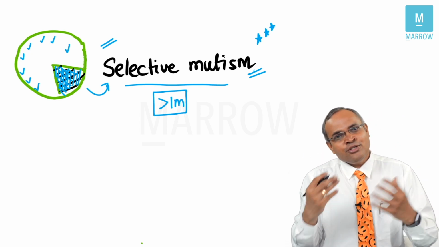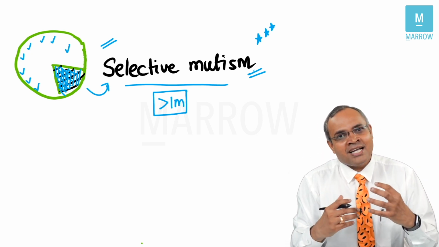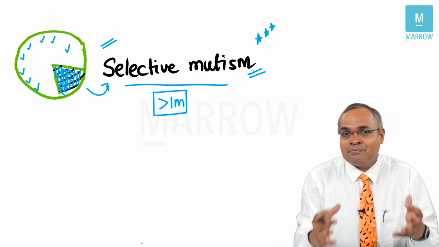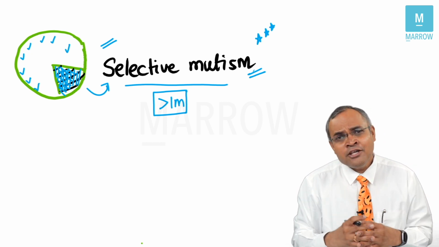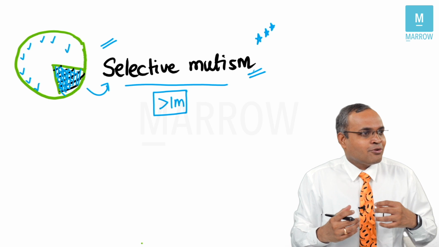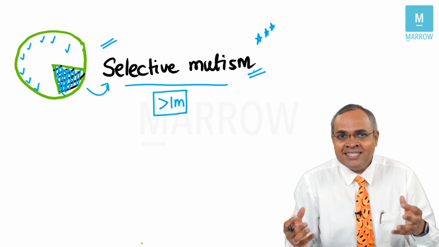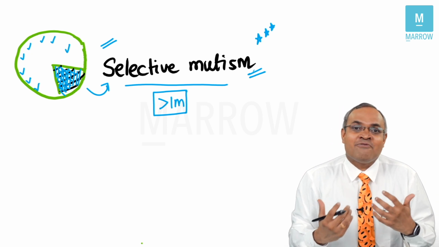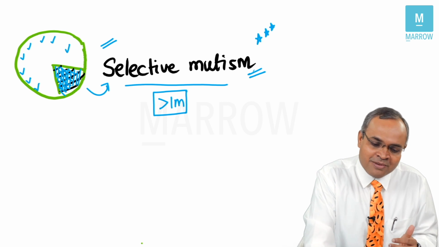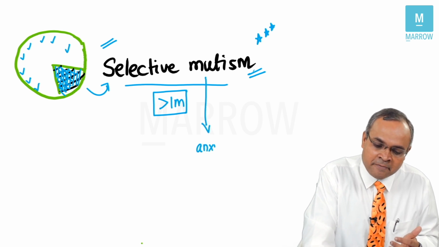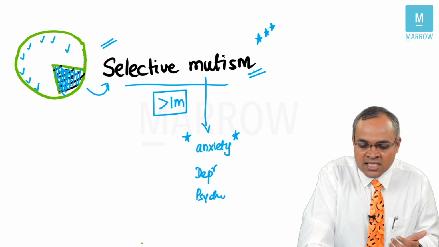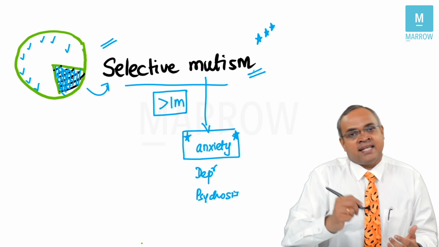Now you tell me, use your common sense and tell, when could a child have selective mutism most commonly? When do you think a child would become silent in some particular circumstances? Take your example. Most of you, when you go to an unfamiliar place or a new place, do you start talking easily? No, right? Some of us are a little inhibited. We take some time to warm up. So selective mutism very commonly can happen because of anxiety. Of course, it can also happen because of depression. Sometimes it can happen because of psychosis, but a very common comorbid problem is anxiety.